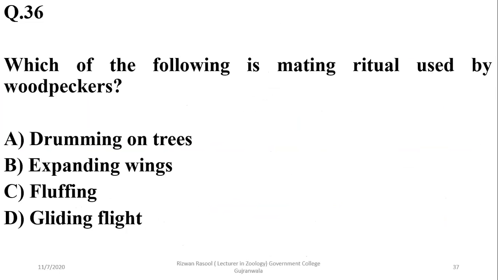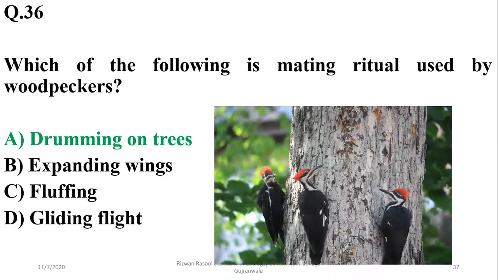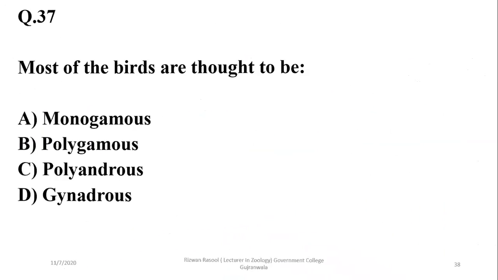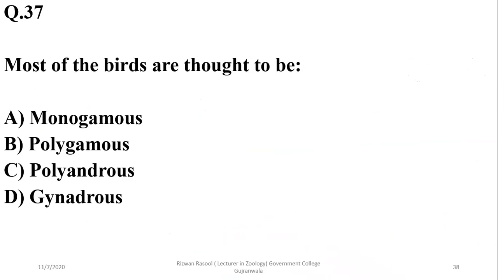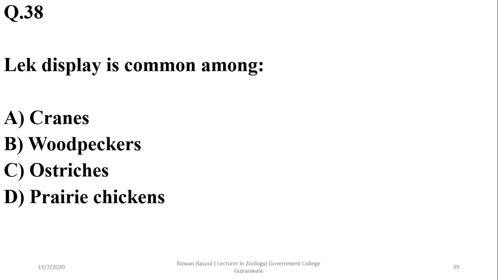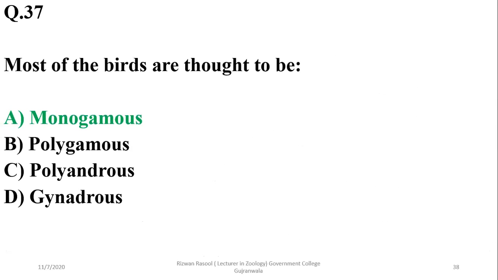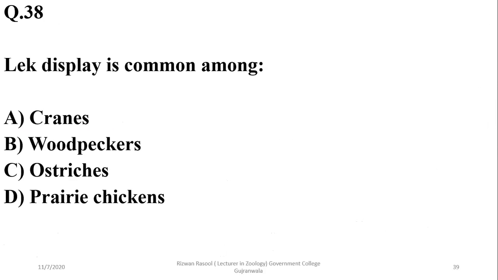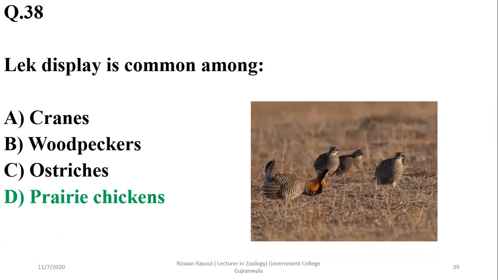Which of the following is a mating ritual used by woodpeckers? Woodpeckers' mating ritual is common, that is drumming on the trees during mating season. So right option is alpha. Number 37, most birds are thought to be monogamous, but in actuality many birds show polygynous or polygamous behavior as well. Lek display is common among prairie chickens, where males display themselves in front of a large number of females, and females choose for mating.